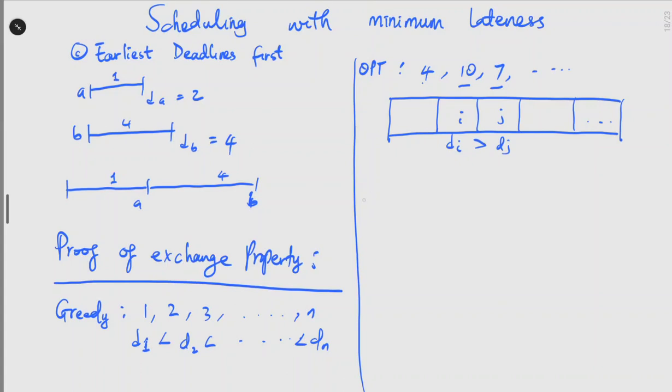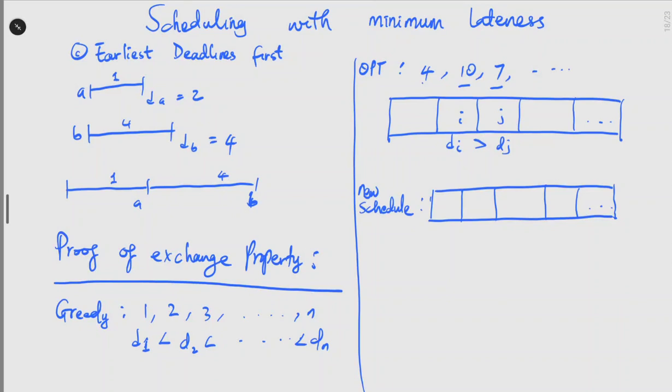So let's think about a new schedule. Let's call it, this schedule is moving towards the greedy. This new schedule, where we are trying to schedule the earliest deadline first, it simply means we are going to switch or exchange I and J.